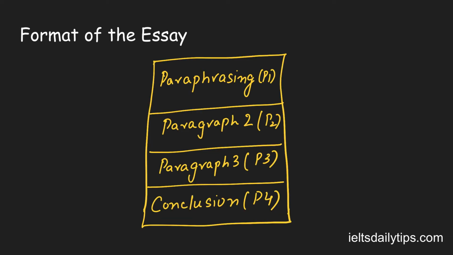So let's quickly discuss the format of the essay. In the format of the essay, 4 paragraphs are mandatory. The first paragraph is about paraphrasing. Paraphrasing the question means you have to write the question in your own words without changing the meaning of the sentences. In paragraph 2 and paragraph 3, you have to write what is asked in the essay. And paragraph 4 is the conclusion of the essay.